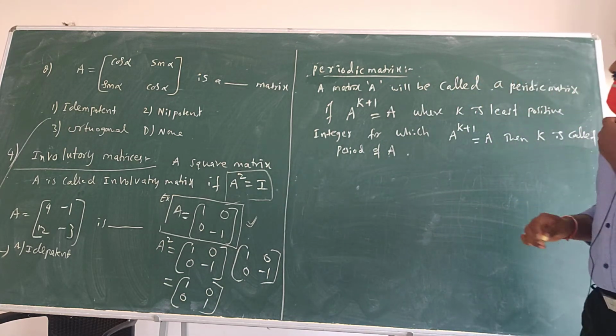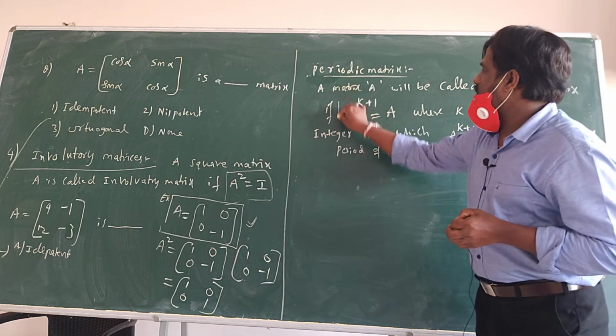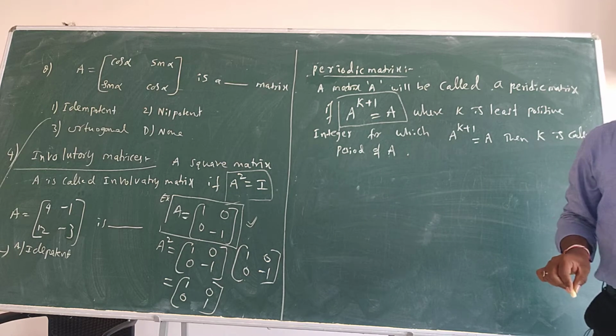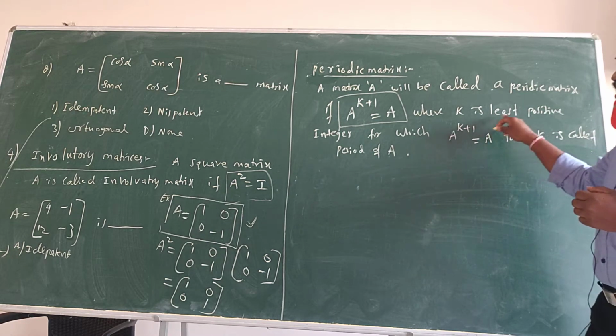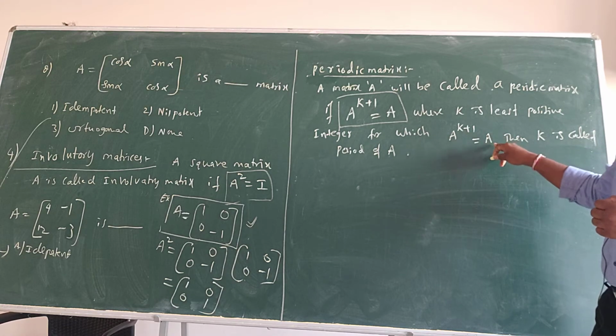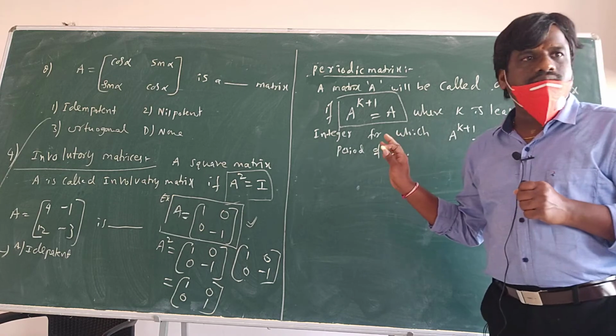What is a periodic matrix? A matrix A will be called a periodic matrix if A to the power of k plus 1 is A, where k is the least positive integer for which A to the power of k plus 1 is equal to A. Then k is called the period of the matrix.